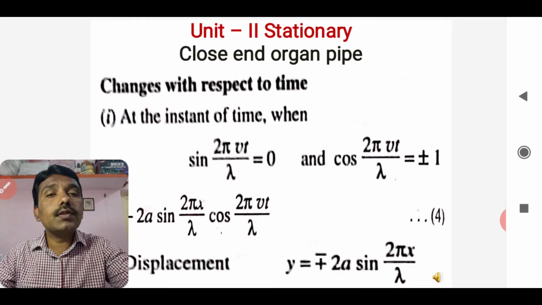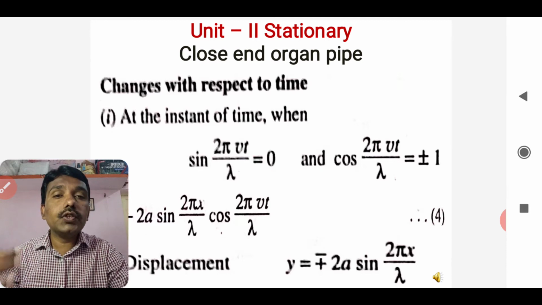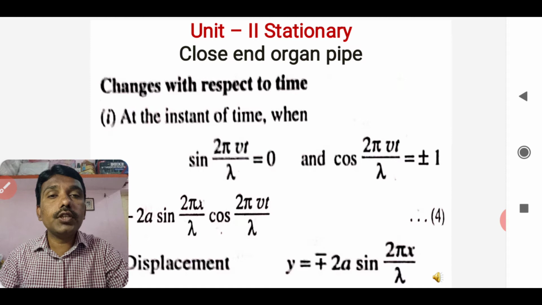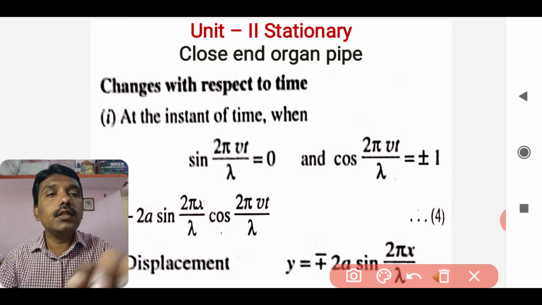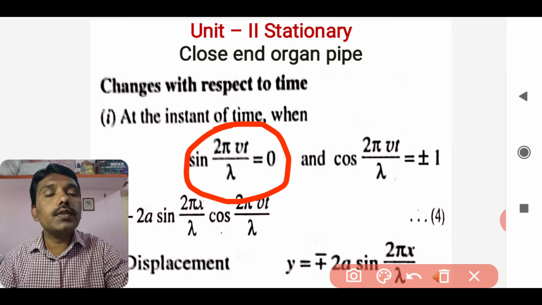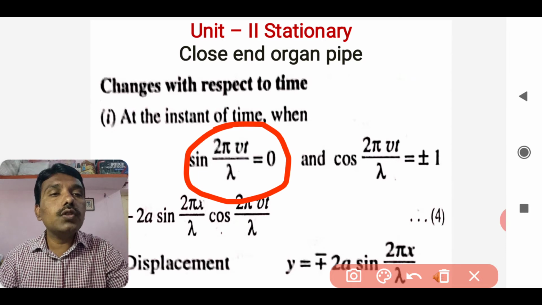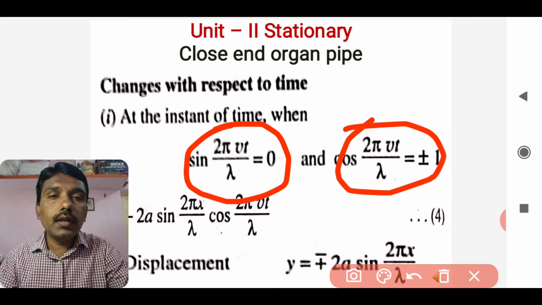In the previous session we have seen what happens for the change with respect to position. Now we are looking for the change with respect to time. In the first case, we consider the time instant where sine of twice pi vt by lambda is equal to 0. Definitely at that time cos of twice pi vt by lambda will be plus minus 1.